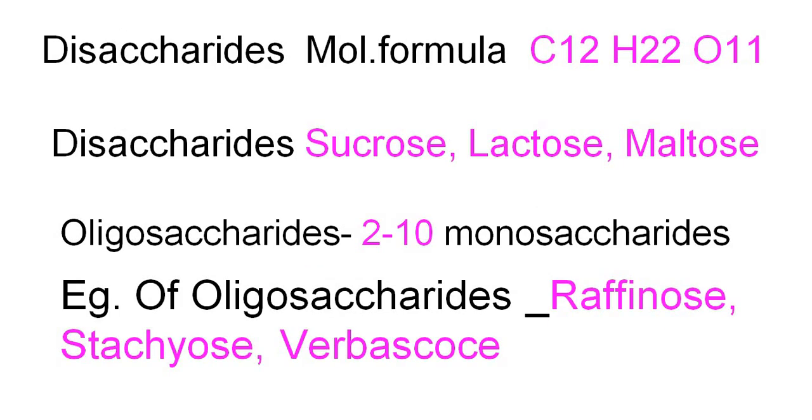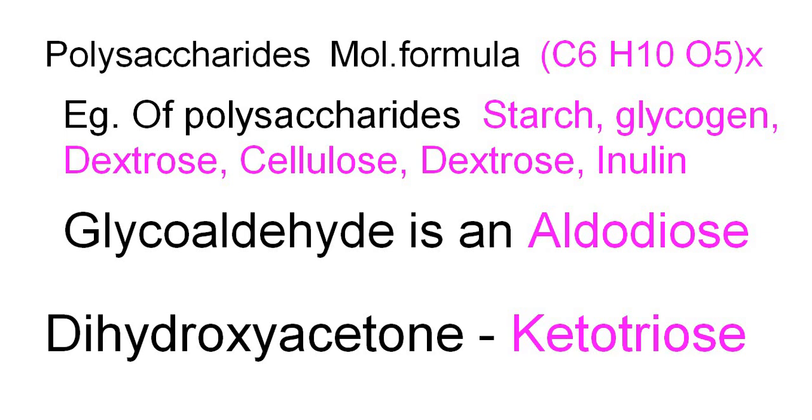Disaccharides, molecular formula C12H22O11. Disaccharides: sucrose, lactose, maltose. Oligosaccharides, 2 to 10 monosaccharides. Examples of oligosaccharides: raffinose, stachyose and verbascose. Polysaccharides, molecular formula (C6H10O5)n. Examples of polysaccharides: starch, glycogen, dextrin, cellulose, inulin.